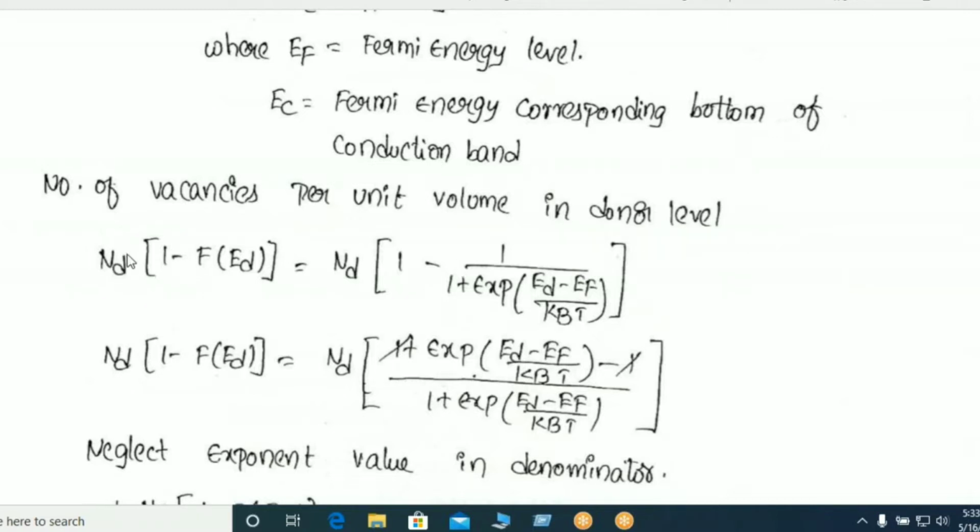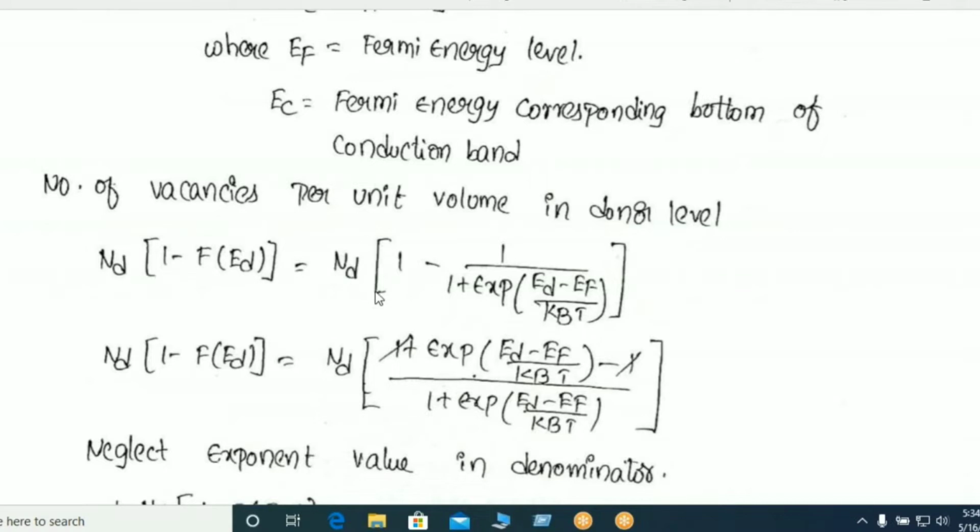That means the density of ionized donors is N_D times (1 minus f of E_D). Generally f of E_D means the probability of finding an electron, and 1 minus that means the probability of absence of an electron.